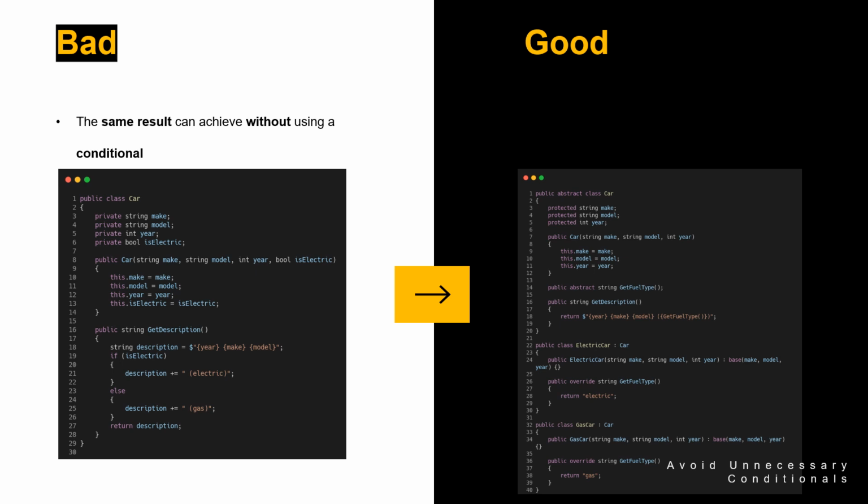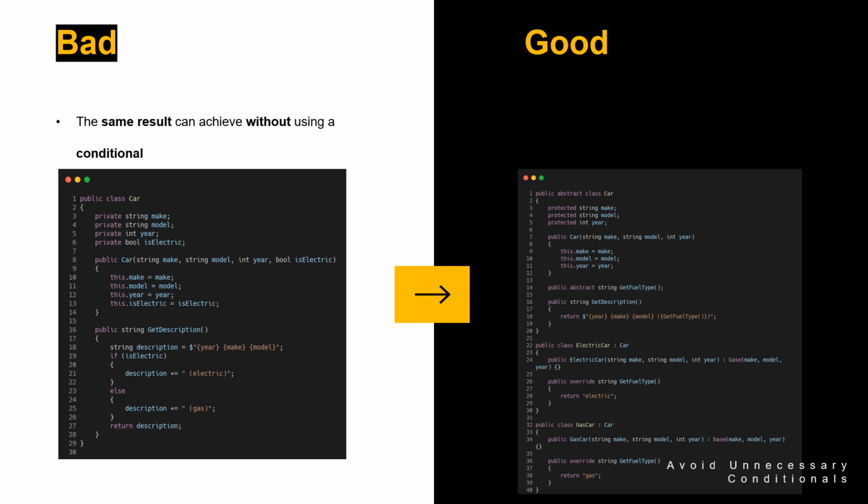Polymorphism is a programming concept that allows a single method to have different behavior depending on the context in which it is called. This can be achieved in C# through inheritance and method overriding. When a method is overridden in a derived class, it has the same signature as the method in the base class, but its behavior is different.